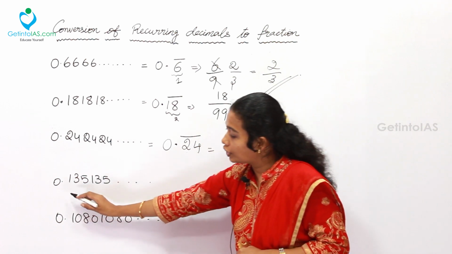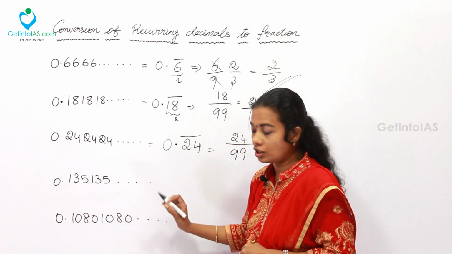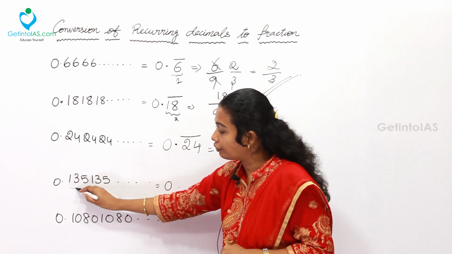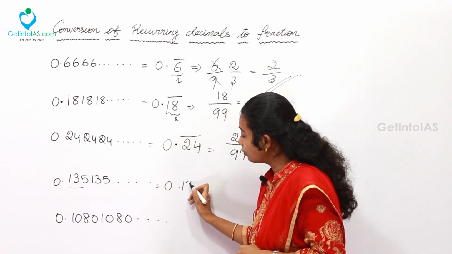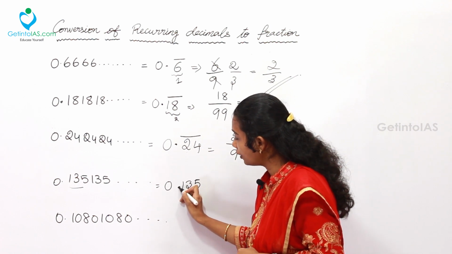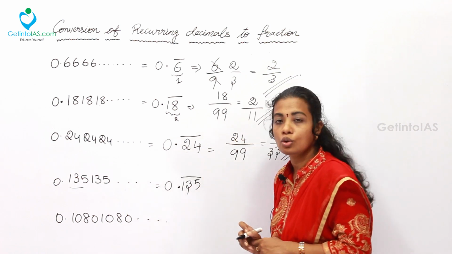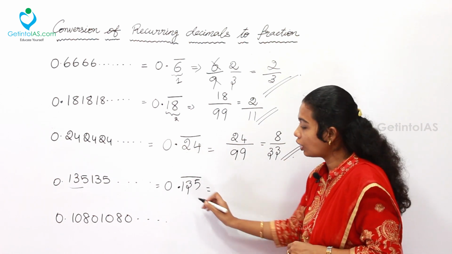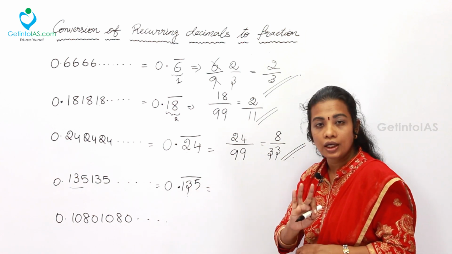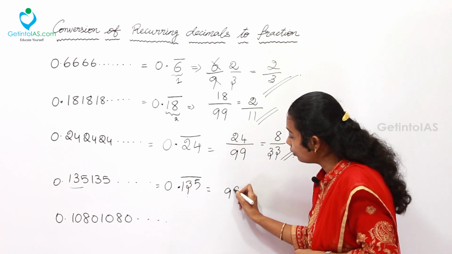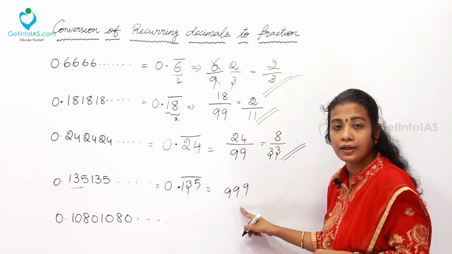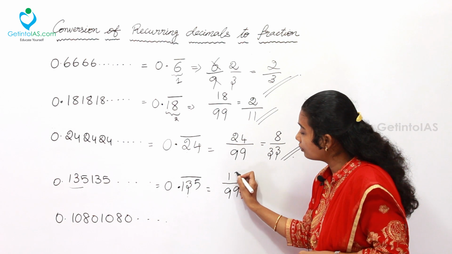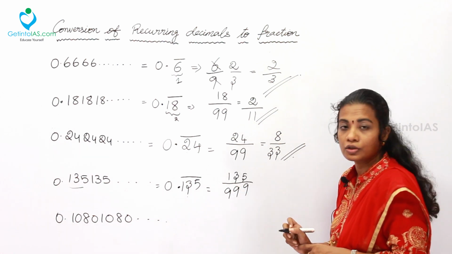The next one, 0.135135, which is given, it is to be taken as 0.135, the bar belongs to 1, 3 and 5. So for further simplification, how many digits after the decimal point? 3 digits. For that I will have to include three 9s, that is 999, in the denominator. In the numerator only 1, 3, 5 is to be taken.